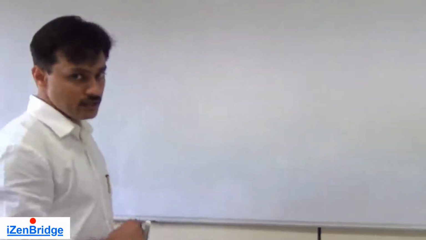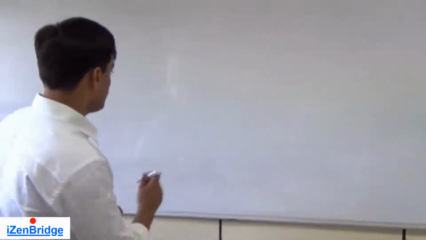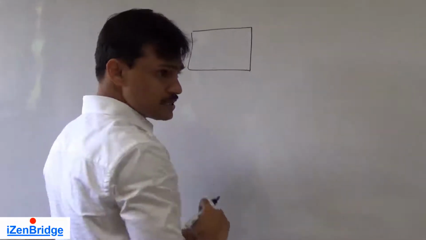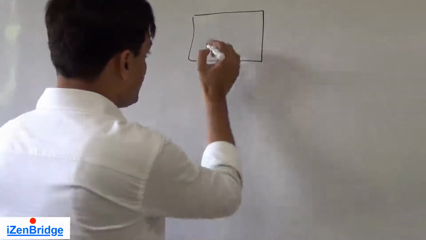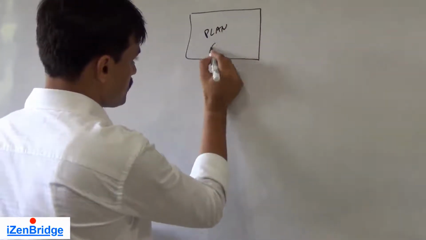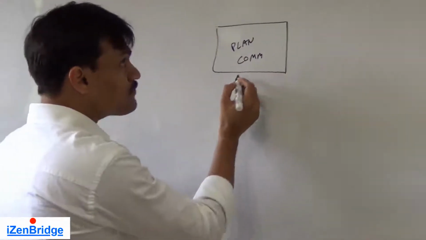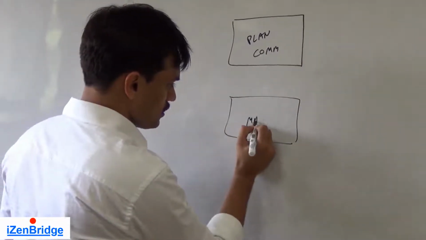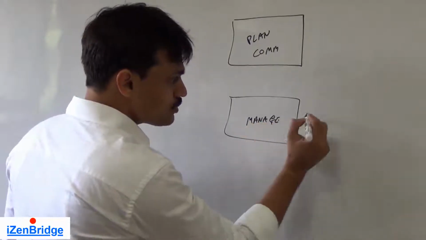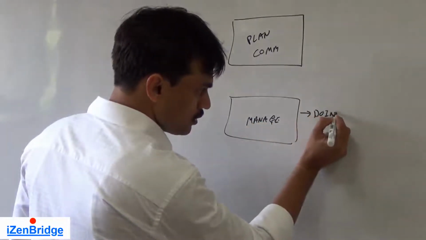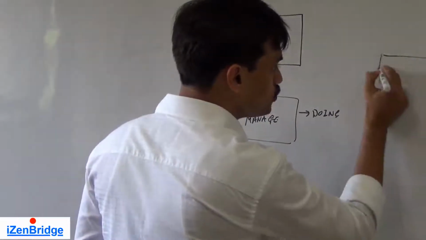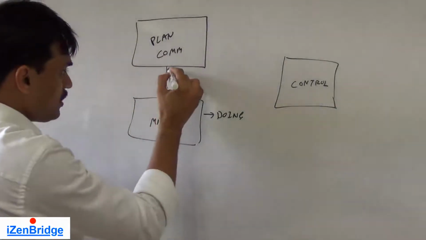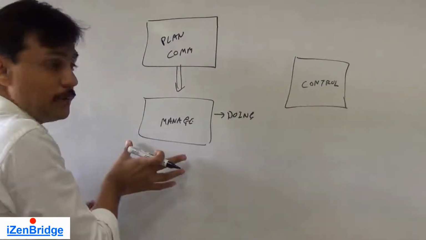So if we look at the plan, do, check, act cycle, you can think of it like this. When we did planning, we planned communication. After planning, we did manage. In manage, we were doing the work. And here we need to do a control.